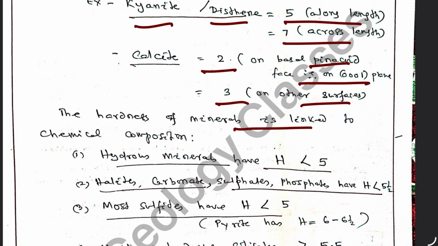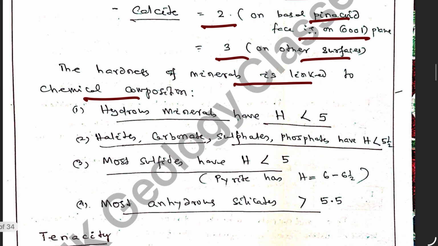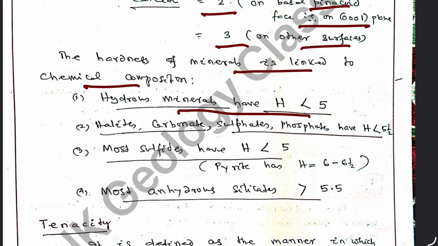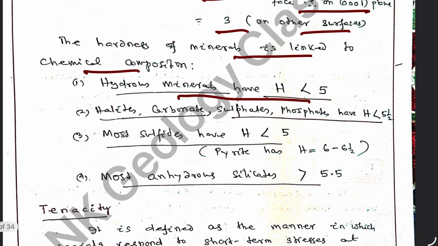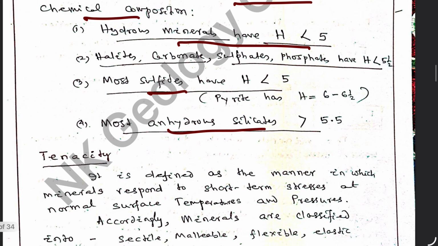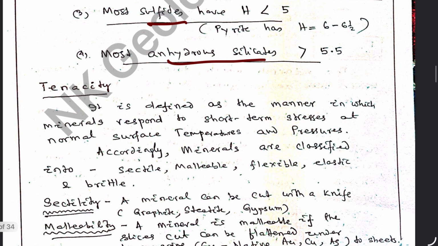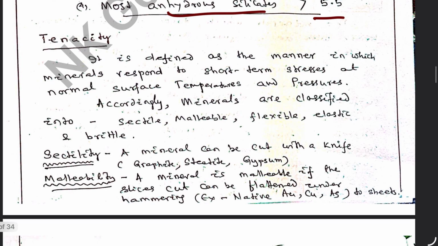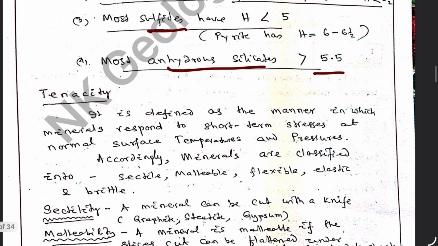The hardness of a mineral is linked to chemical composition. Hydrous minerals have hardness less than 5. Halides, carbonates, sulfates, and phosphates have hardness less than 5.5. Most sulfides have hardness less than 5. And most anhydrous minerals have hardness more than 5.5, as you see in quartz, topaz, and corundum. So this is all about hardness.